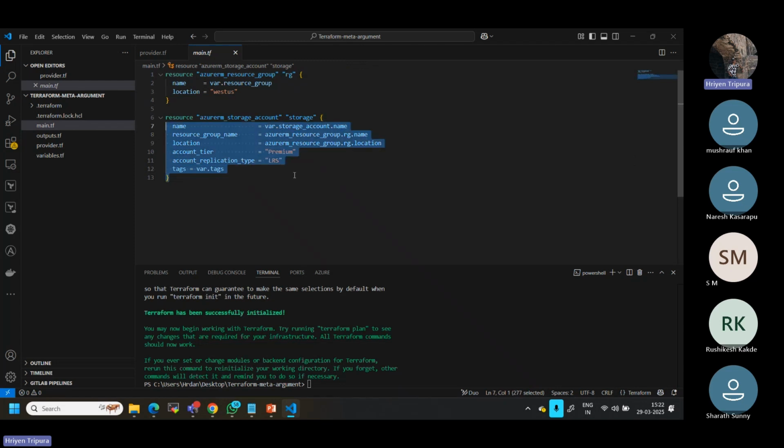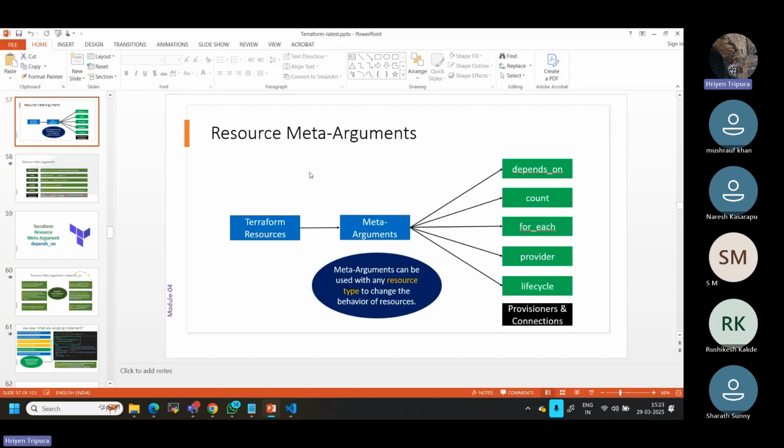That means within the same resource block, let's say I had to create three or five storage accounts with different names, how can I make that happen? How can I create that? We will see this. As I mentioned, we will be learning about count and for each, and we will see the difference. Before that, let us understand when to use count and when to use for each, and the difference between them.